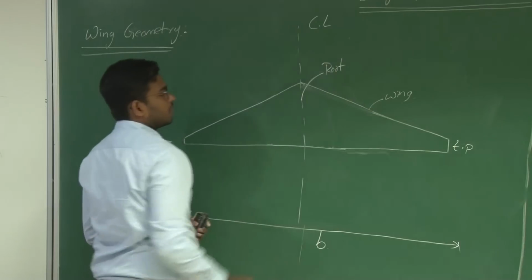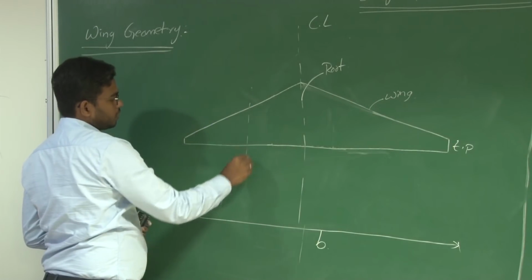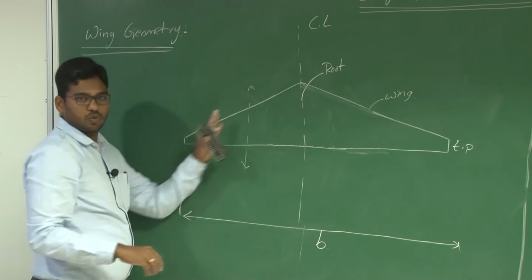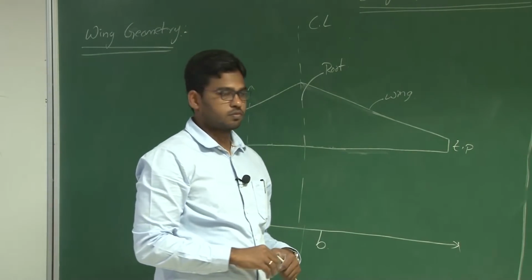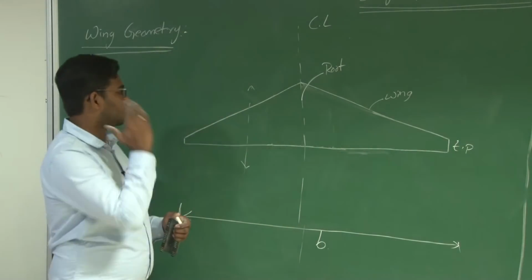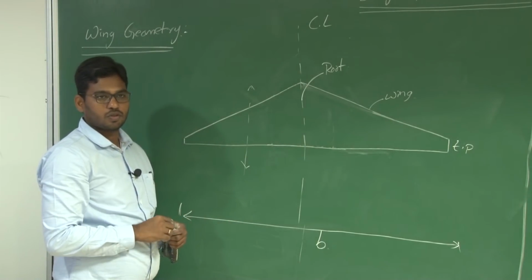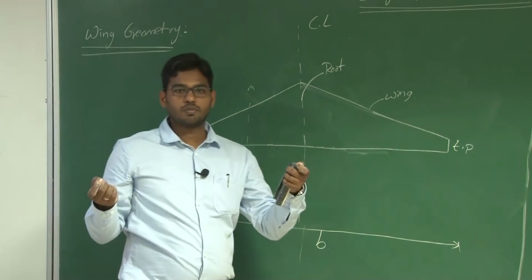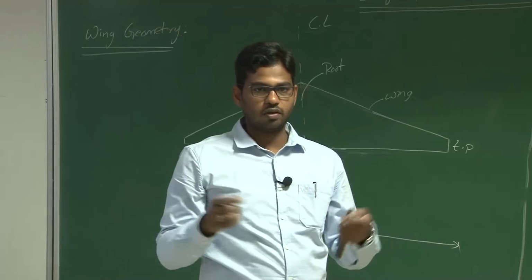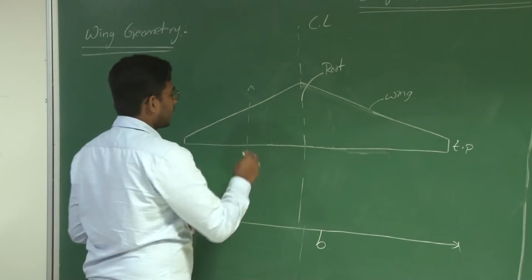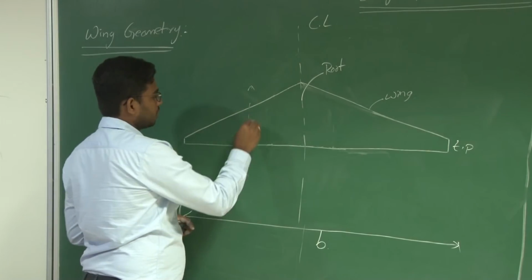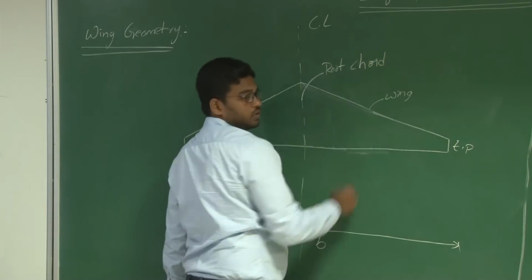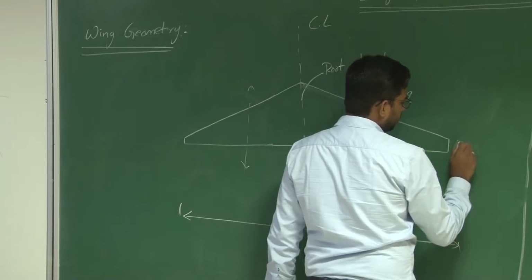What is the longitudinal length, the length in this direction? It is nothing but the cross-sectional length at that particular point. At this cross-section you have an airfoil, and you measure an airfoil in terms of chord. The longitudinal length of the airfoil is the chord, so the longitudinal length of the wing at that location is also the chord. The one at the root is known as the root chord, and at the tip we have the tip chord.